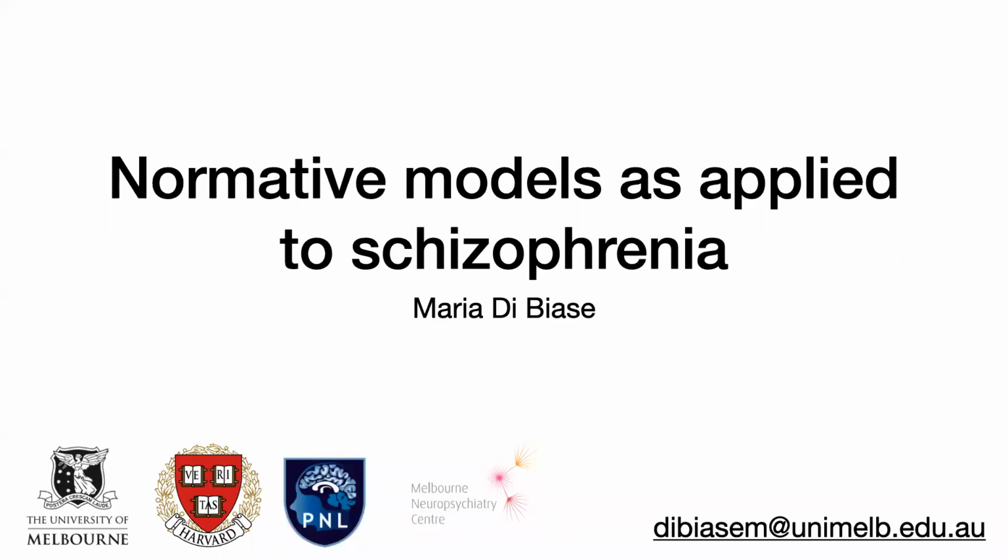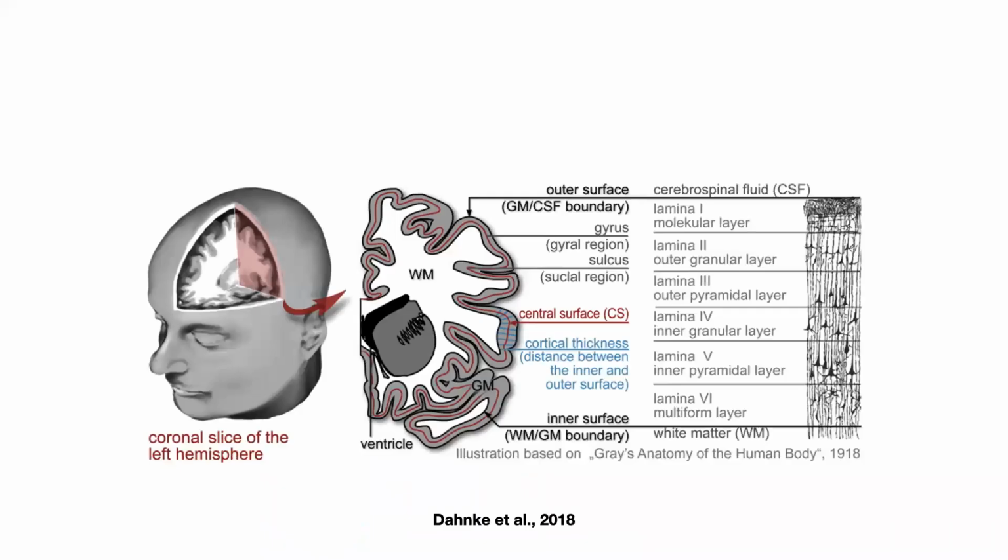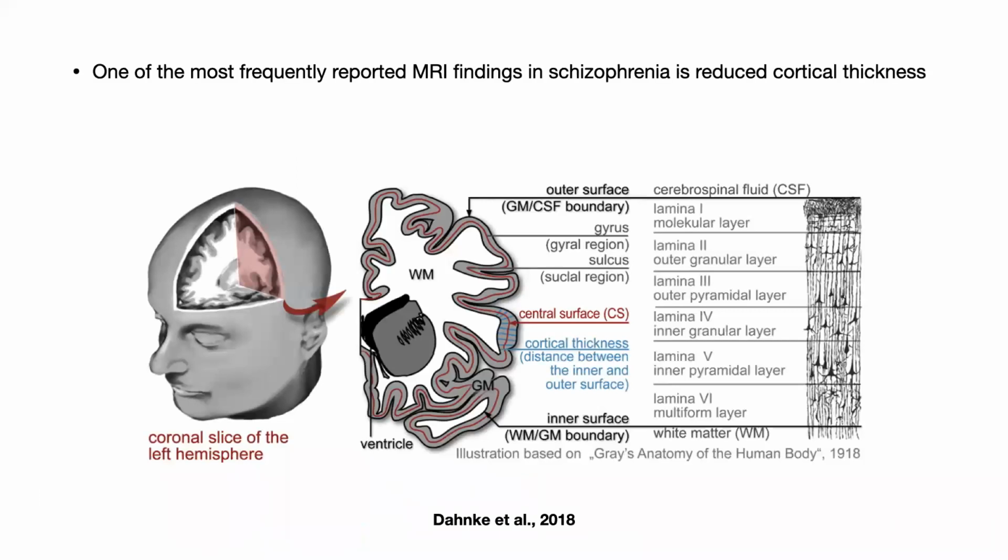Hi everyone, I will be discussing applications of normative models to schizophrenia, to hopefully highlight the utility of normative models to examine heterogeneity of cortical abnormalities in schizophrenia, as well as the biological basis of this heterogeneity. But to provide a brief background, one of the most frequently reported MRI findings in schizophrenia is altered brain morphology,